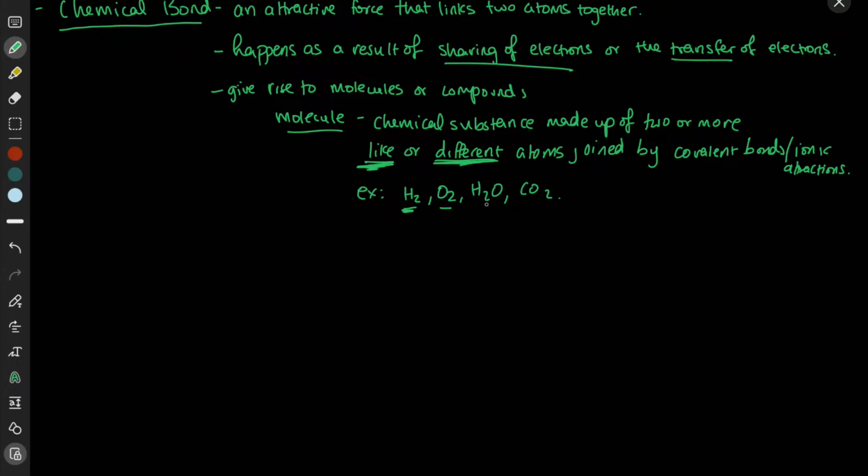Now if you look at water, you have two different atoms, right? Same thing with carbon dioxide. So again, a molecule is a chemical substance that's made up of two or more like or different atoms that are joined by covalent bonds or ionic attractions.